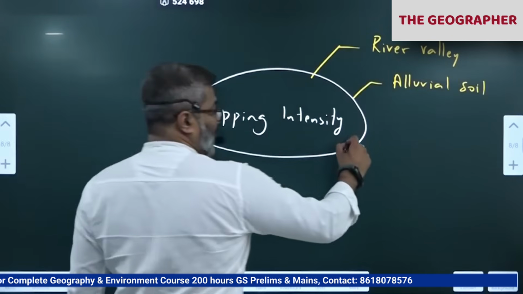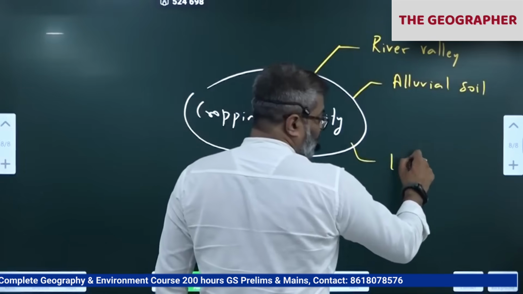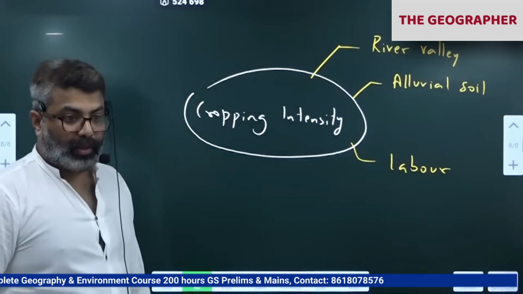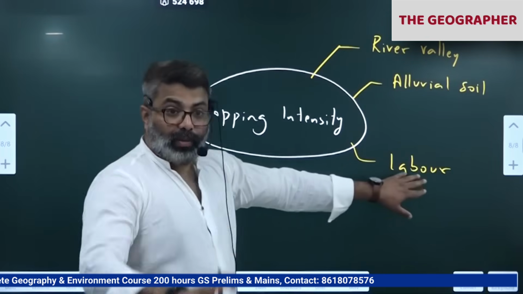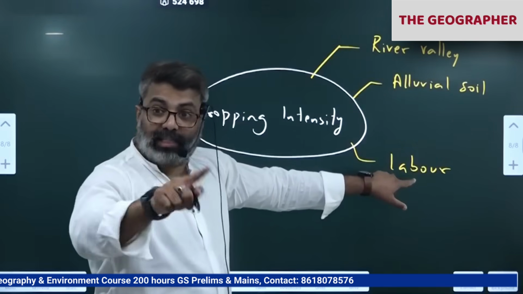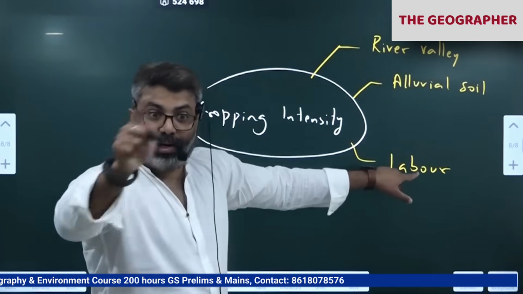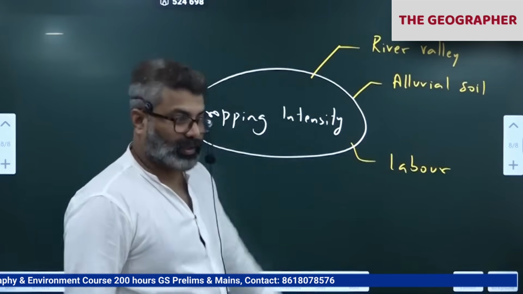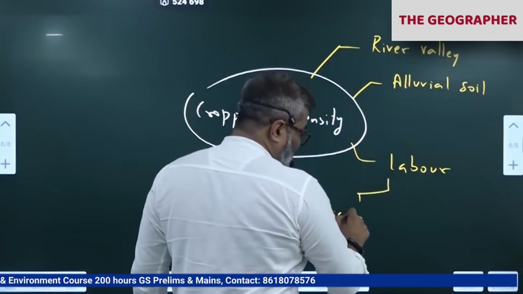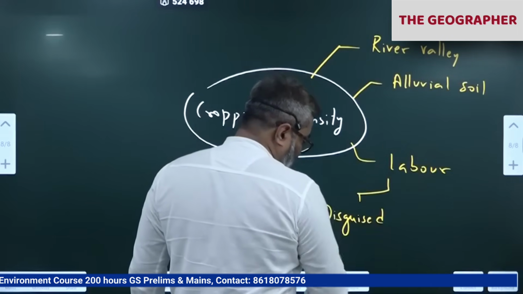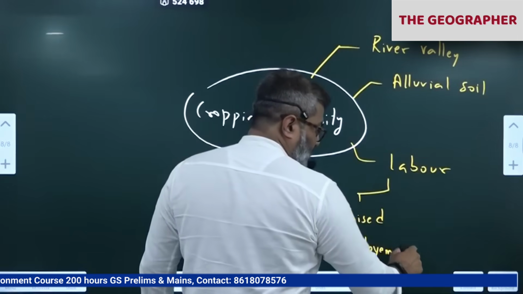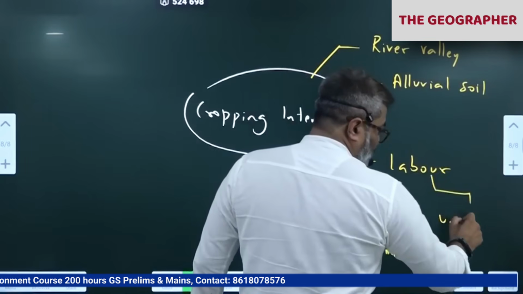Okay, wherever we have high labor availability, because agriculture is a labor intensive sector. Correct, we need labor. So when it comes to labor, I'll tell you one aspect. We have disguised unemployment also in agriculture. We have underemployment also in agriculture. You have to understand, we have two aspects to the labor. One is disguised unemployment. I'll tell you how. In some areas we have underemployment also.